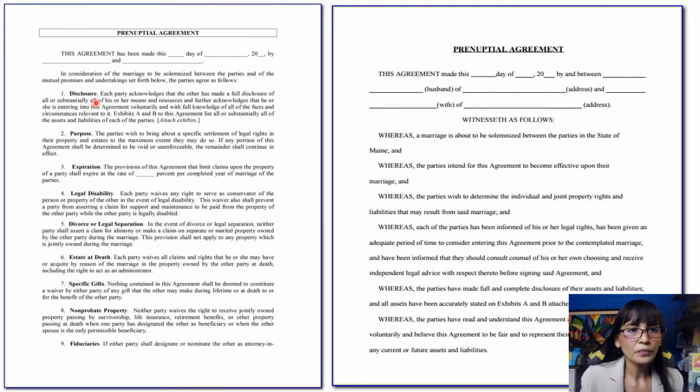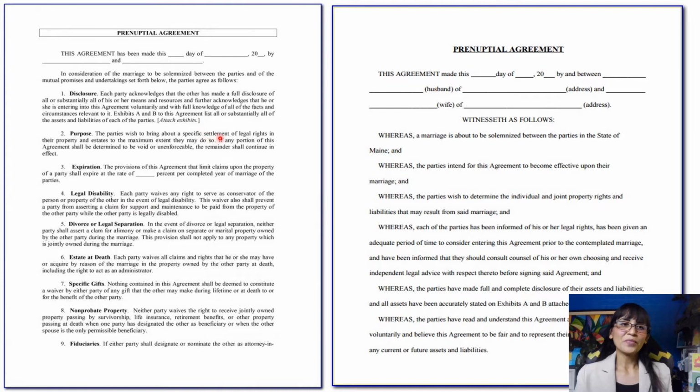And if we go back to the first one, the disclosure: each party acknowledges that the other has made a full disclosure of all, or substantially all, of his or her means and resources, and further acknowledges that he or she is entering into this agreement voluntarily and with full knowledge of all of the facts and circumstances relevant to it, exhibits A and B to this agreement.